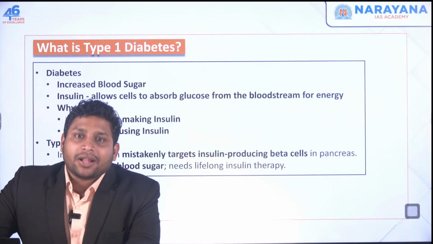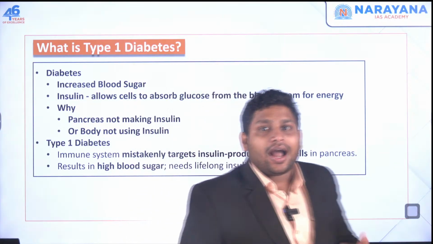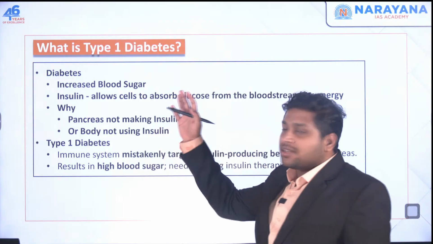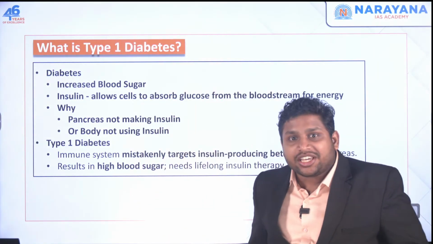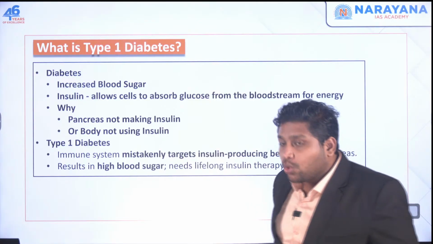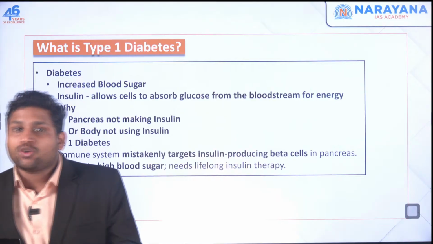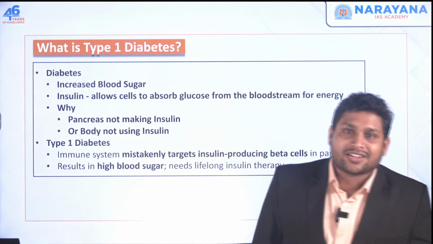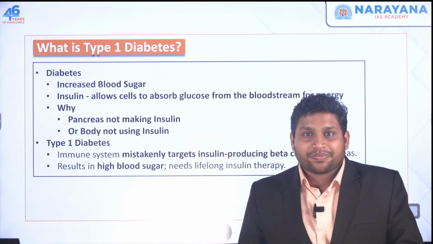And when this sugar enters your blood and it increases, it is supposed to go for generating energy in your body. The role of that sugar is to help in generating energy, because we humans are dependent on plants or other animals for our food to get this energy, right?